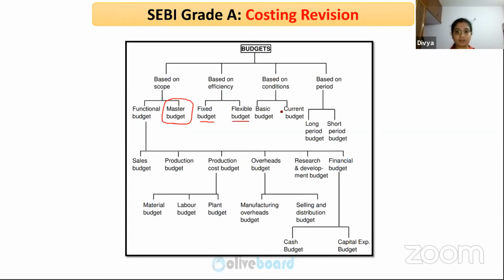And we have a couple of other budgets like basic budget, current budget, research and development budget. Of course, the name itself suggests research and development. Under financial budget, you have cash budget and capital expenditure budget. What is capital expenditure? Capital expenditure is nothing but the purchase of fixed assets, or the long-term assets. So that is called capital expenditure budget. Apart from that, I think there's no need to explain anything else. It is quite clear. You can have a look at it.